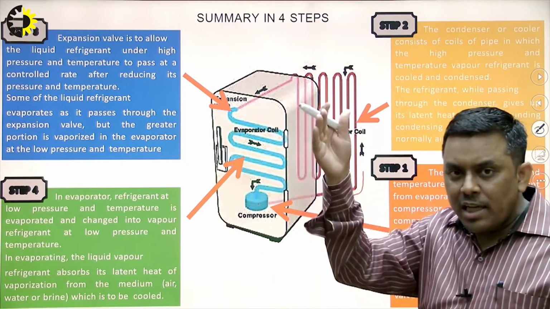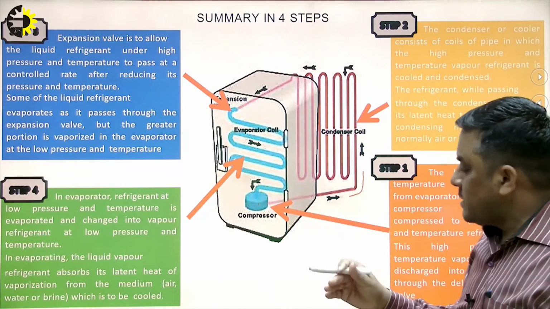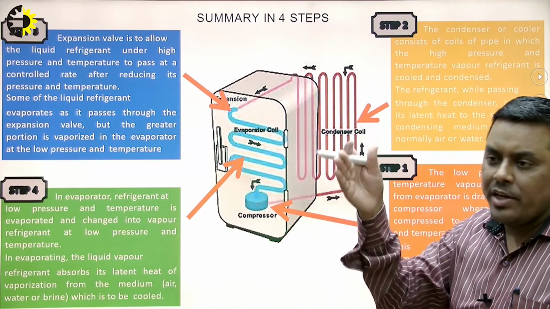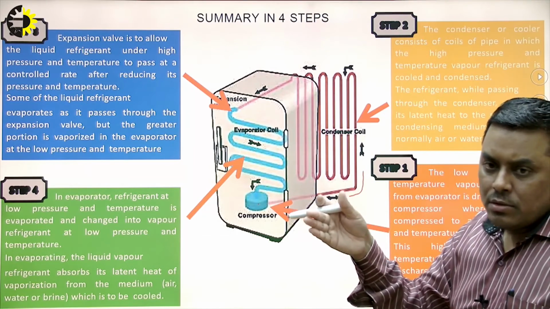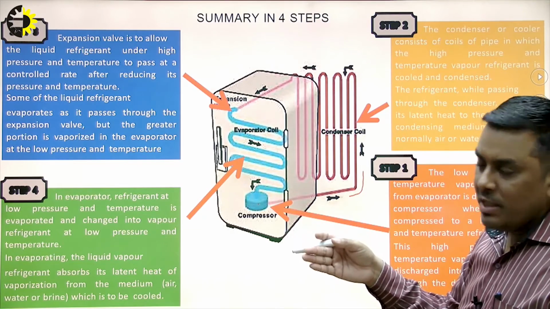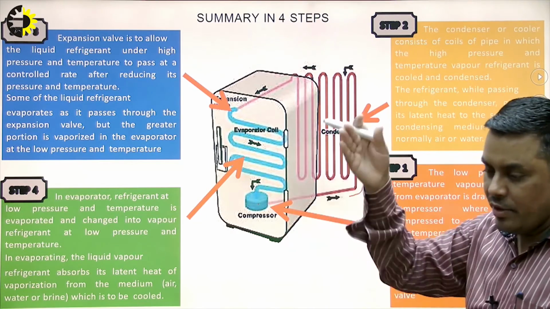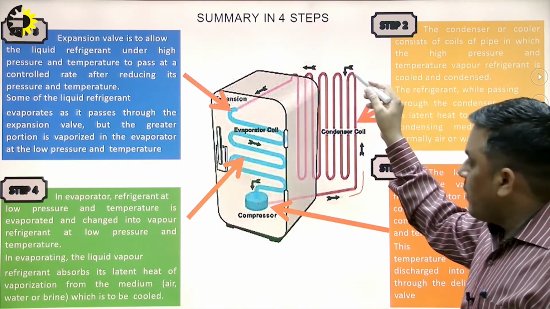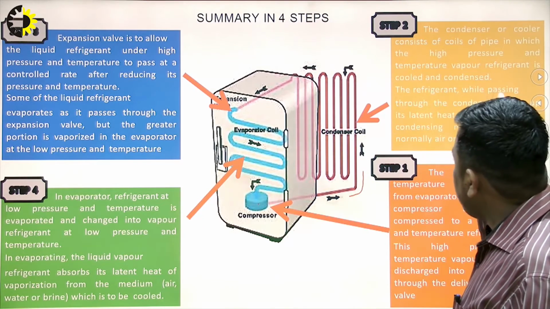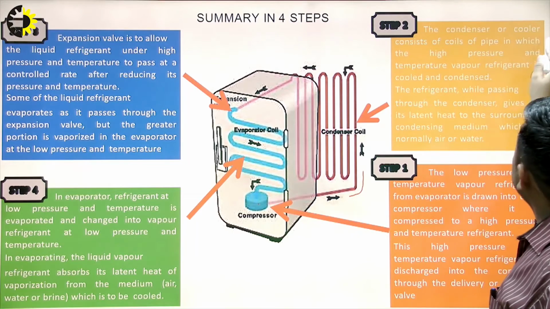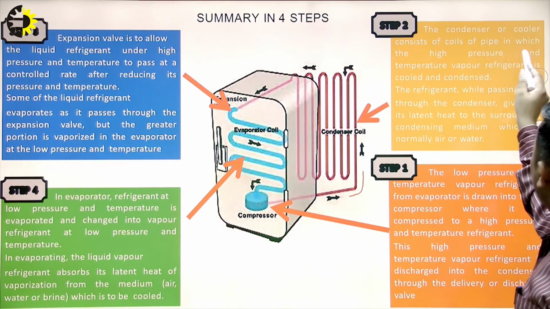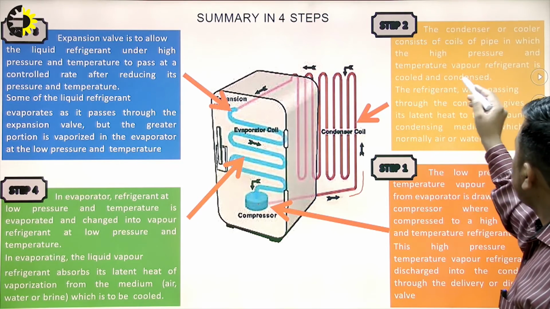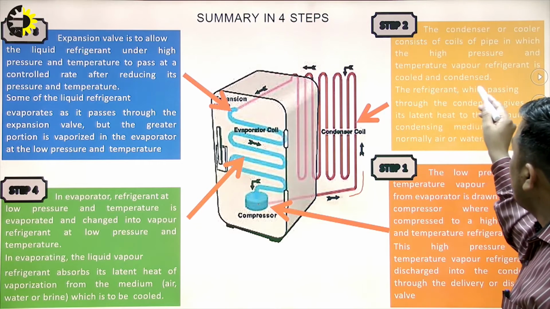Now this is the condenser. On the back side of the domestic refrigerator, we can see a very fine grid, black grids. In older refrigerators, we can observe this. Nowadays, this grid is covered, but that black grid is generally the condenser. And what happens in the condenser? The condenser or cooler consists of coils of pipe in which the high pressure and temperature vapor refrigerant is cooled and condensed.